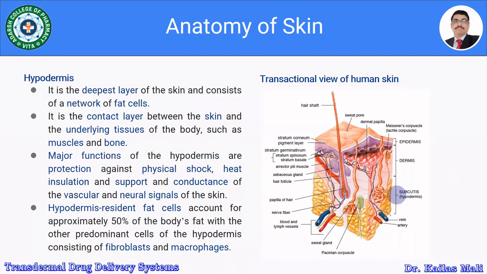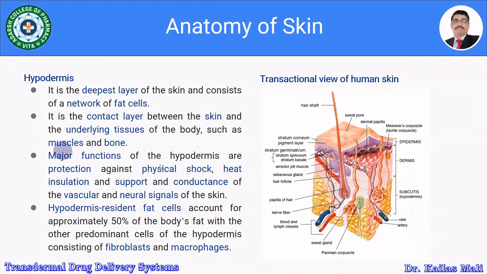Hypodermis is the deepest layer of the skin and consists of a network of fat cells. So all these are the fat cells. It is in contact between the skin and the underlying tissues of the body, such as muscles and bones.